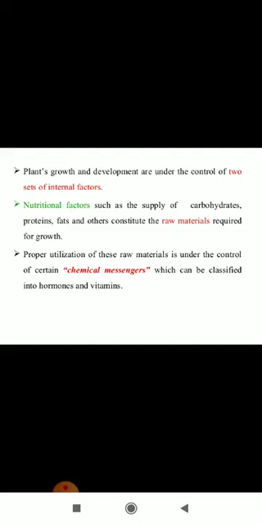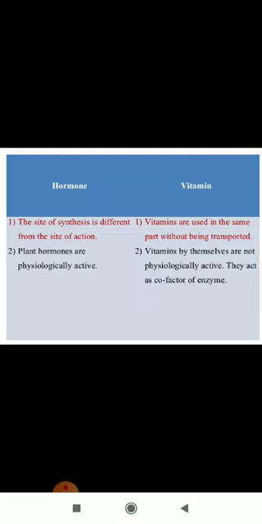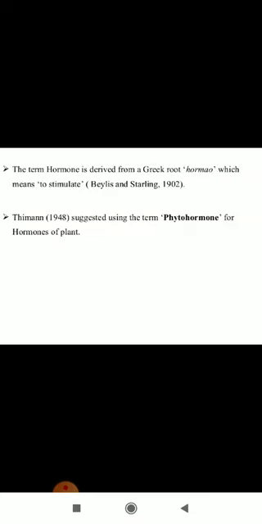One is nutritional factors, which include carbohydrates and proteins, and the proper utilization of these raw materials is under the control of certain chemical messengers which can be classified into hormones and vitamins. Now, this term hormone is derived from a Greek root, hormo, which means to stimulate, and Thimann suggested using the term phytohormone for hormones of plants.